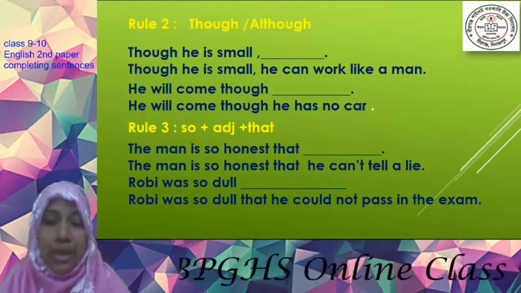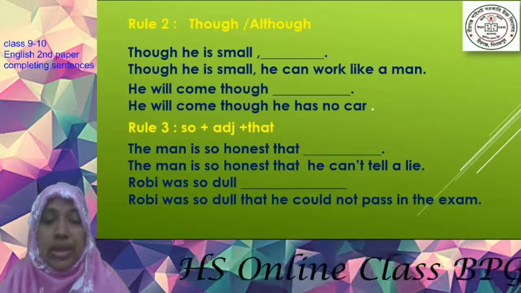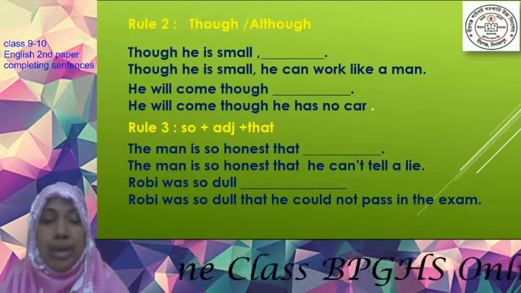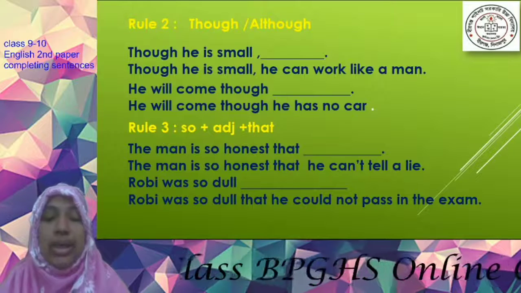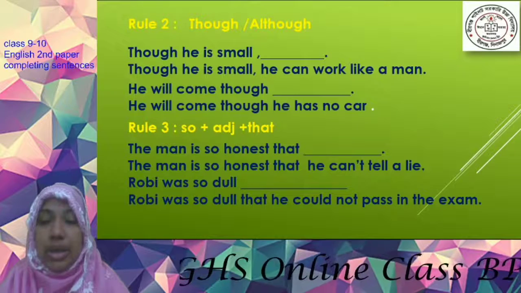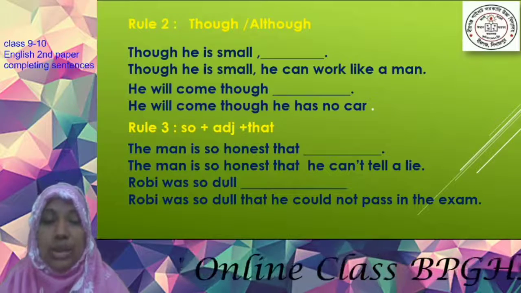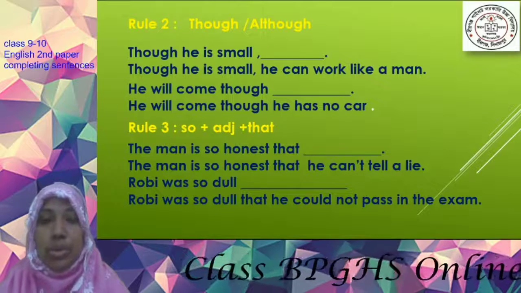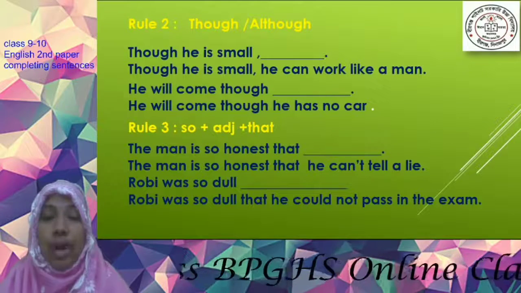So what happens here? In the first sentence, you can see we have made another clause: he can't tell a lie. Again, in the second sentence, I have used he could not pass in the exam. Because of tense, you will have to choose the right form of verb.